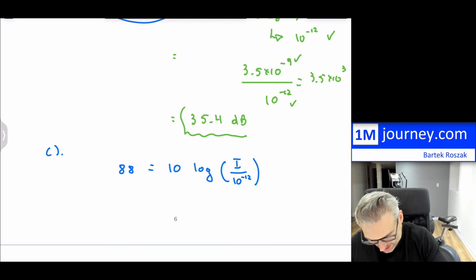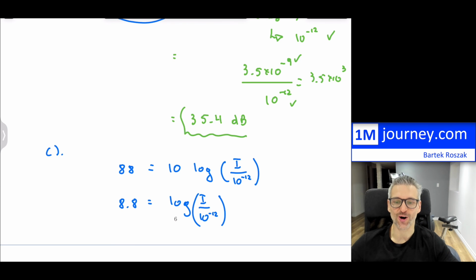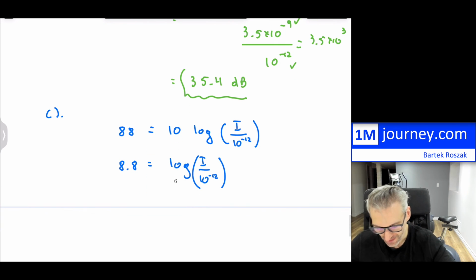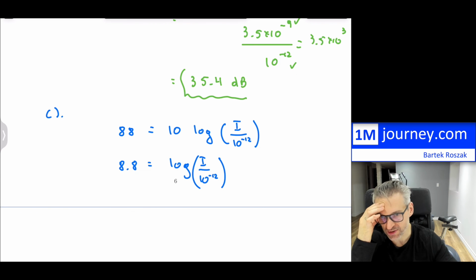Well, dividing both sides by 10 is easy. So that's 8.8. Now we have log of I over 10 to the negative 12. Now, how do I get rid of that log? You have to raise 10 to both sides, so this is working with logs and exponents.